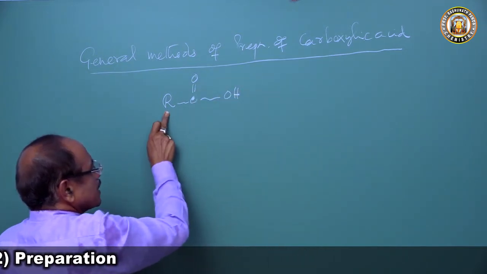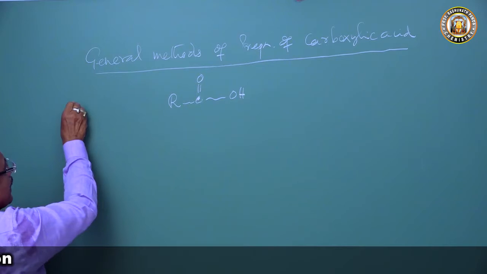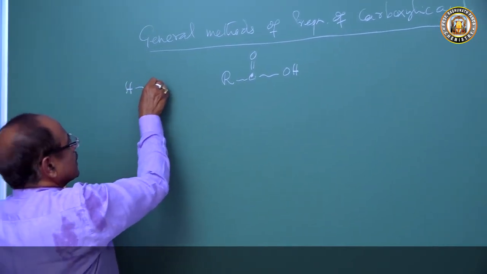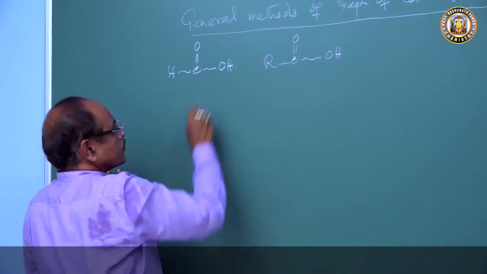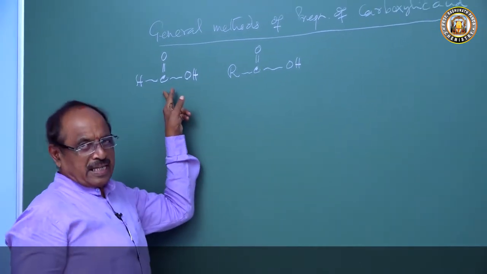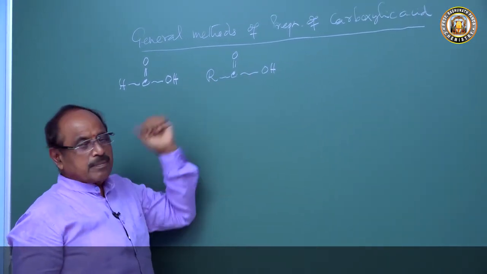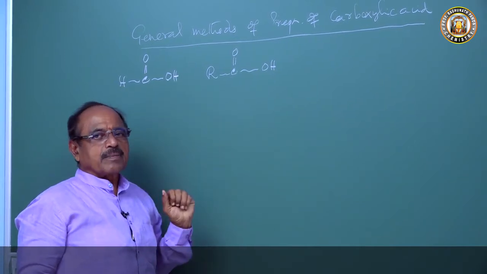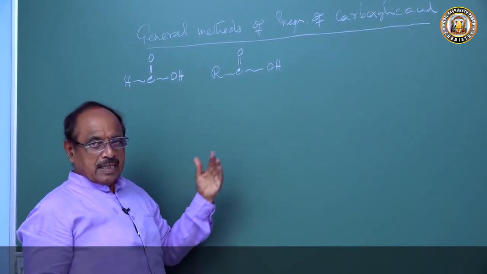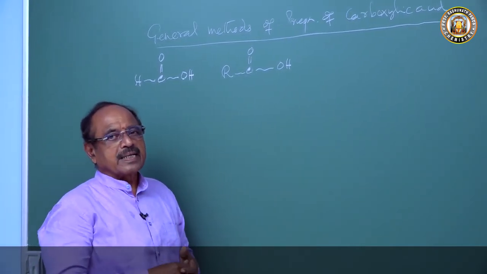When R is CH3, it is acetic acid, and formic acid is HCOOH. So formic acid cannot be prepared by the general methods of preparation of carboxylic acid. We will discuss the preparation of formic acid separately.